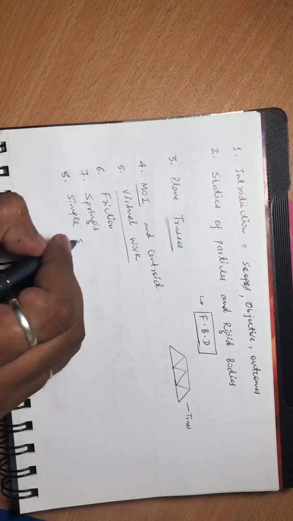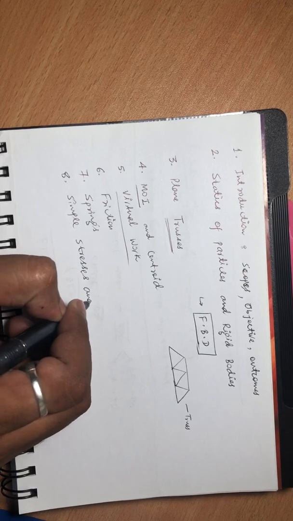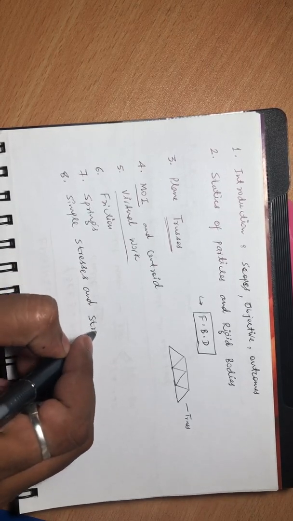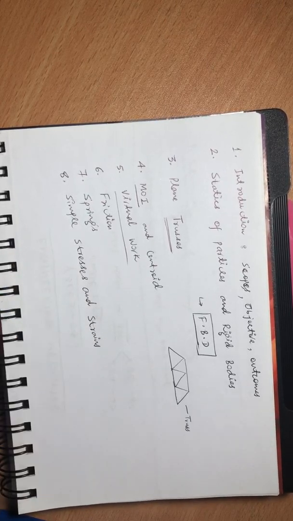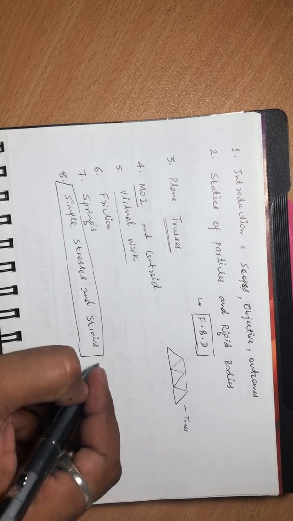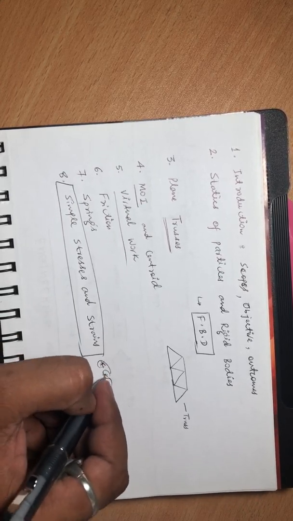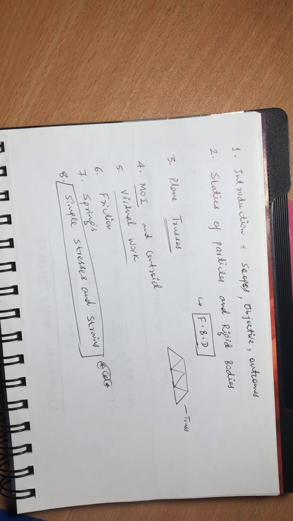And finally we are going to learn about simple stresses and strains. For this unit, you can put any number of stars, 5 star, 10 star. It is very, very, very important.